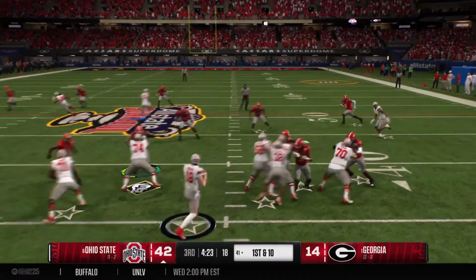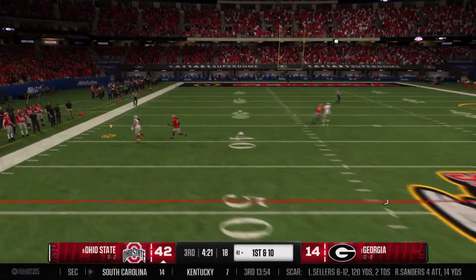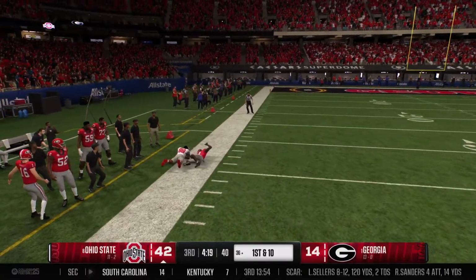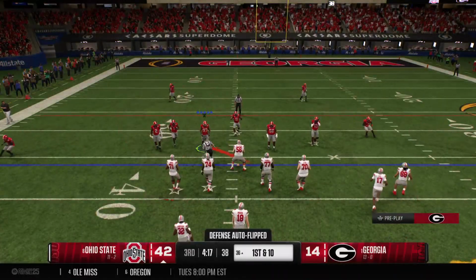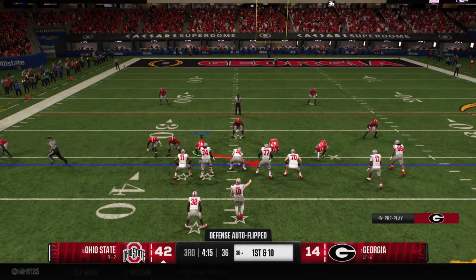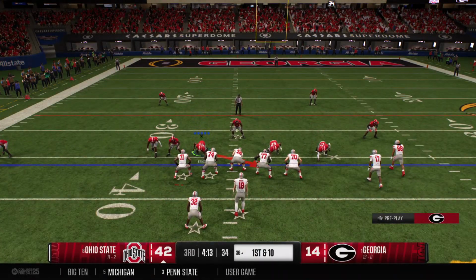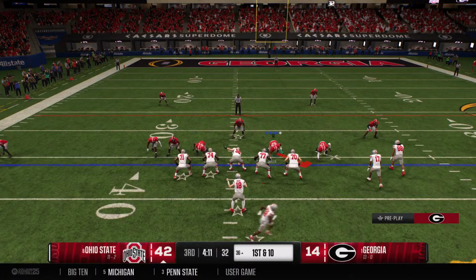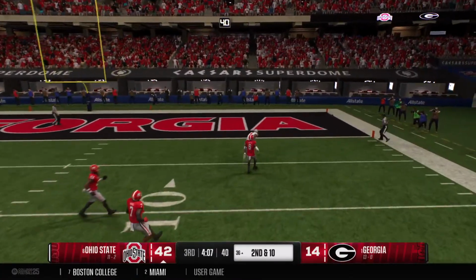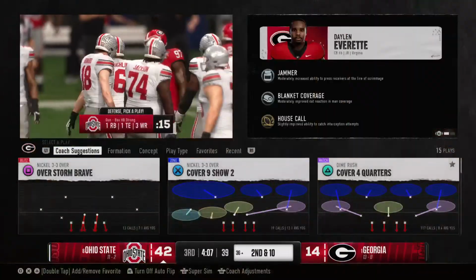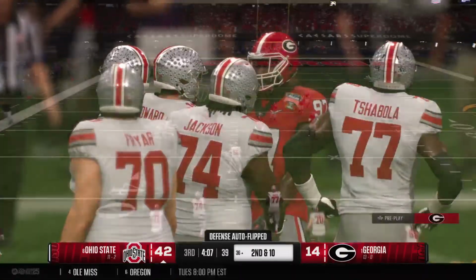Off the play fake on first down. Looking for his big tight end. Catch made down the left side, an explosive play. And that big gain moves the ball across midfield all the way to about the 36. Scanning the field, it's Howard. Looking to throw it deep. Downfield shot falls incomplete. Couldn't quite connect there.